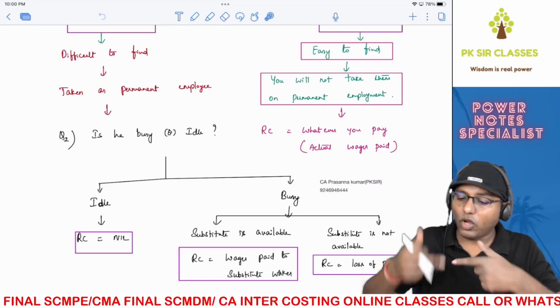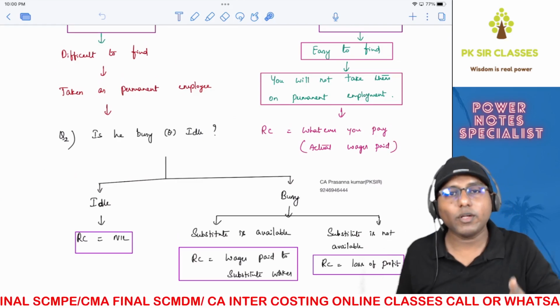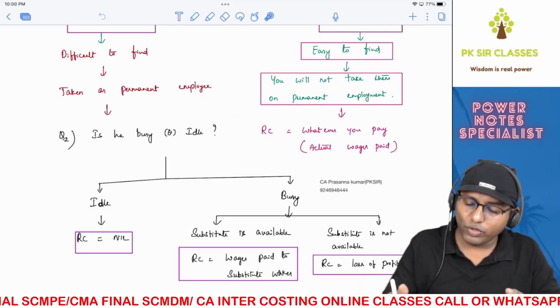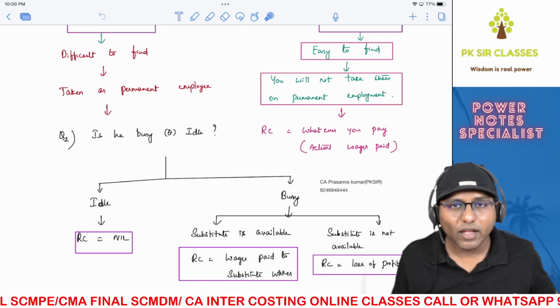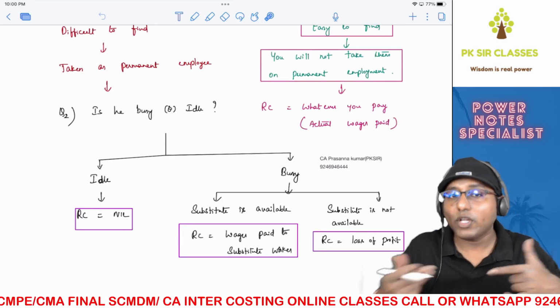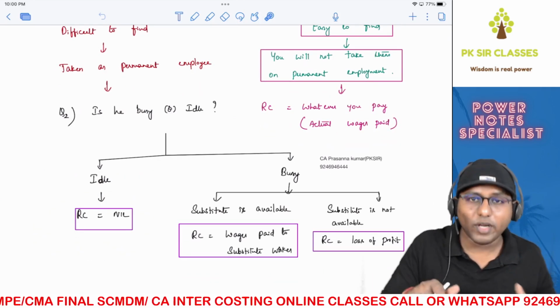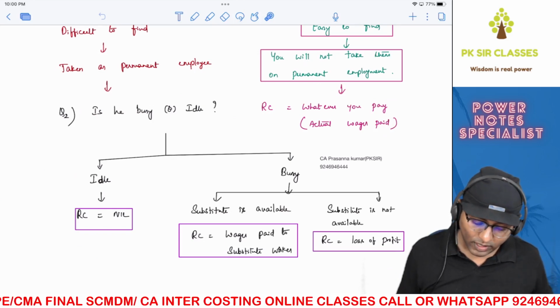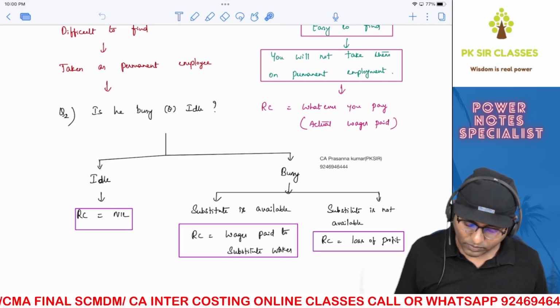So what is the incremental cost of using him now? Nothing, because you're already paying him. Whether I use him or I don't use him, in both cases you have to pay. So what is the relevant cost of using him? 0, because the incremental cost of paying him is 0. Even though he's idle, still you are paying him.